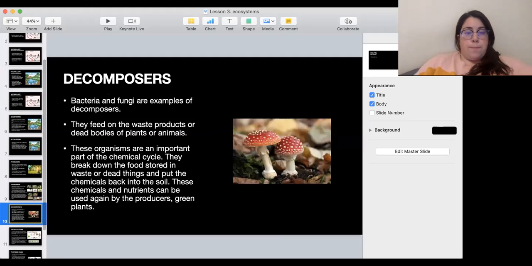And then we have the decomposers. Decomposers are bacteria and fungi, for example, and they feed on the waste products, meaning poo, or the dead bodies of plants or animals, anything that is rotten or dead. These organisms are an important part of the chemical cycle. Remember that they are like the cleanup team of nature. They break down the food stored in waste or dead things and then put the chemicals back into the soil. These chemicals and nutrients can then be used again by the producers, the green plants, and the cycle continues again. That's the chemical cycle.